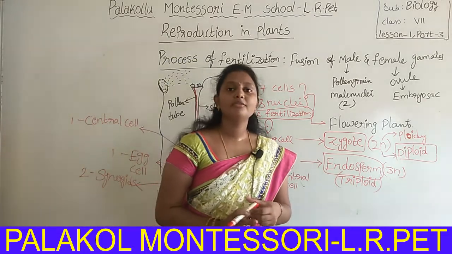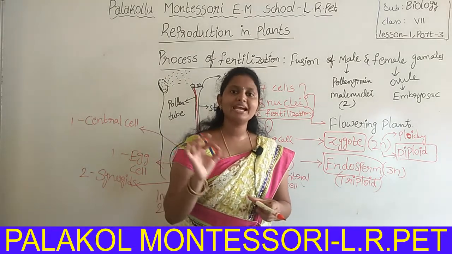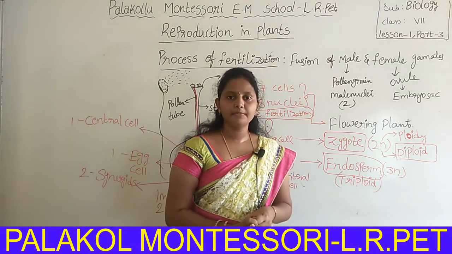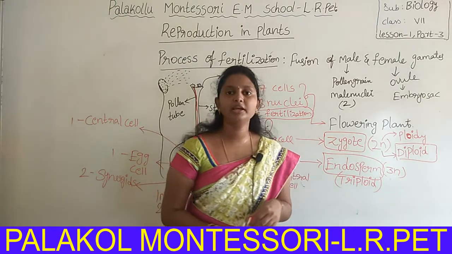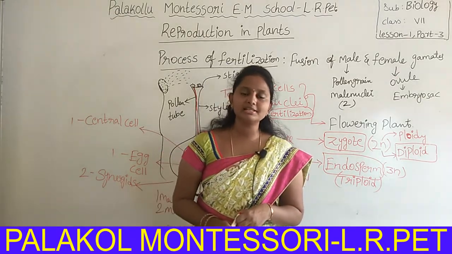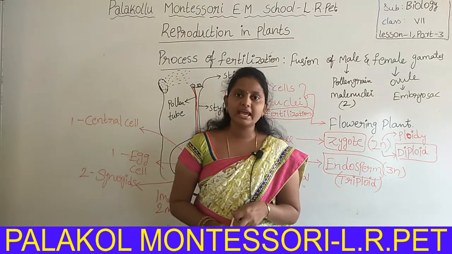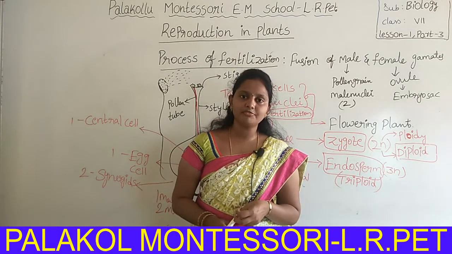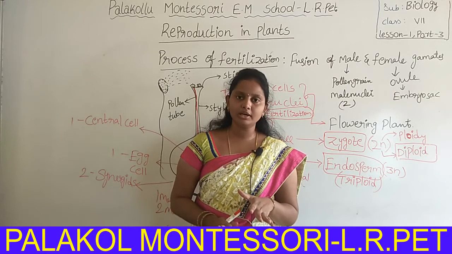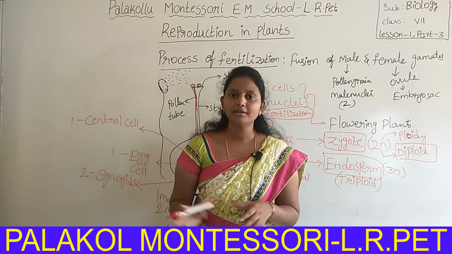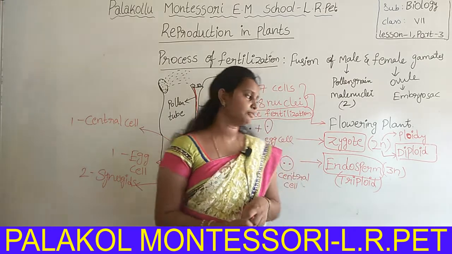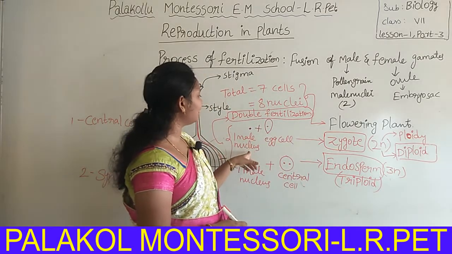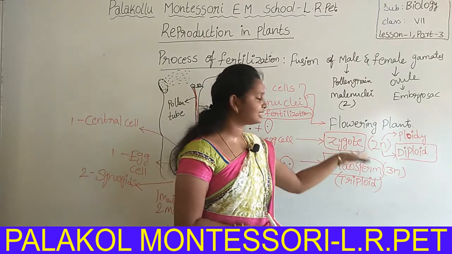Do you know from which region the plant will come out? The plant will come from this zygote only. In our body, humans also have a zygote. After fertilization the zygote forms, and from this zygote a new human being arises. But in human beings only one fertilization takes place, with one male nucleus and one egg cell forming the zygote.